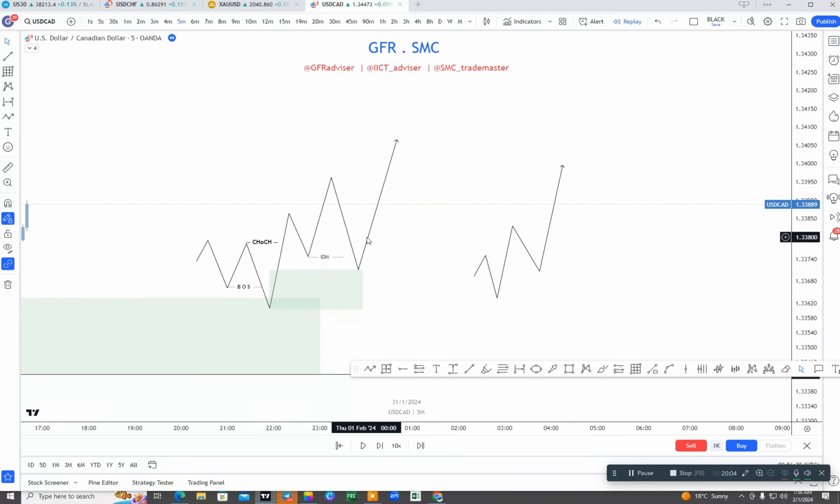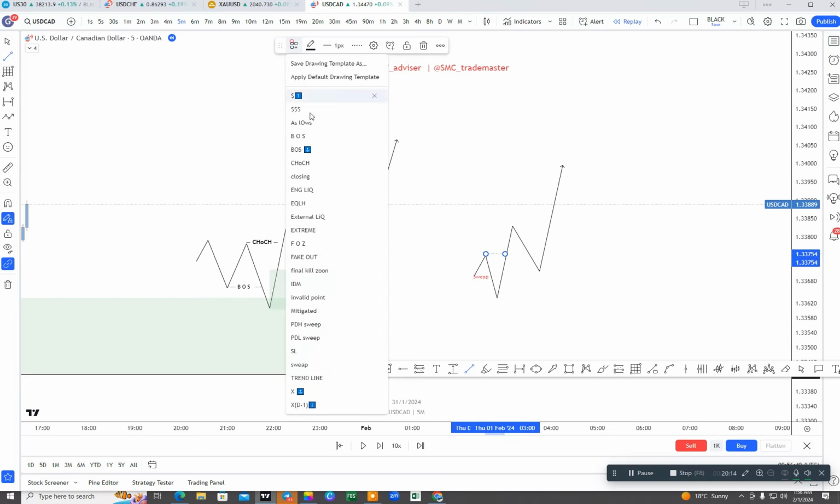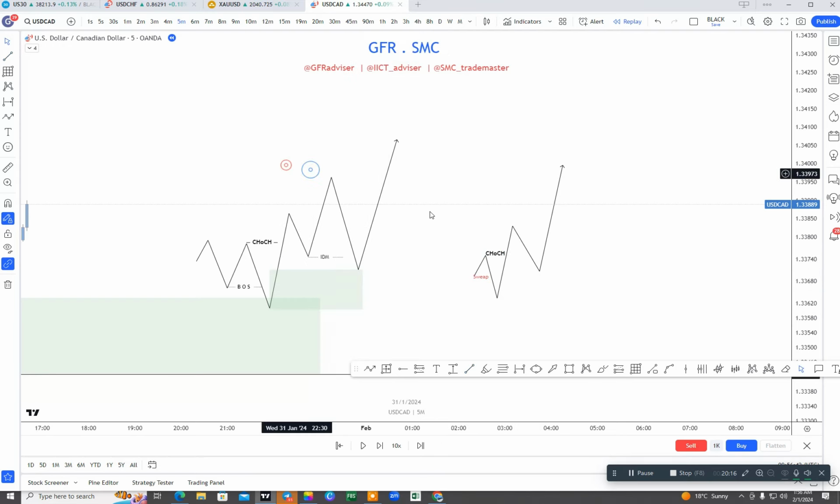The second scenario is here like that. If the market sweeps the previous low here and then goes up and takes out the inducement, which will work as a change of character, that means the market has already taken out the inducement in the shape of a sweep of the previous low, then we can directly buy here without taking out the inducement.